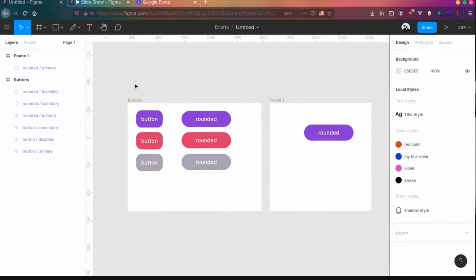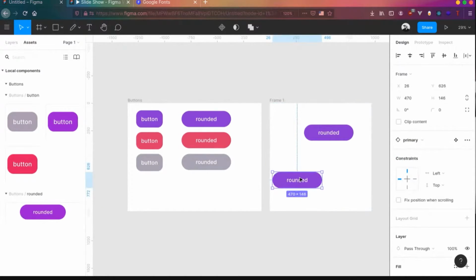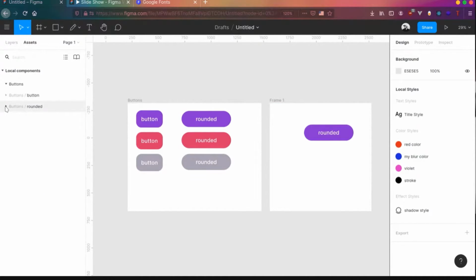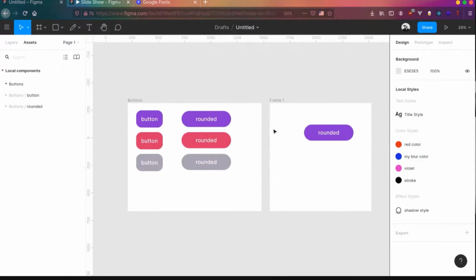And one more thing, whenever you are working in a team, all the assets in this project will be available here. So if you want to add any new asset, you can just drag it over here to get a copy of that particular component. If you want to publish this, for example, if you're working in a team and all your teammates want to use this particular design style, this is basically a design system. A design system is not just this. You might be thinking, what is actually a design system? A design system is basically a foundation of how you build things. It is not just in interface design, it's everywhere actually.